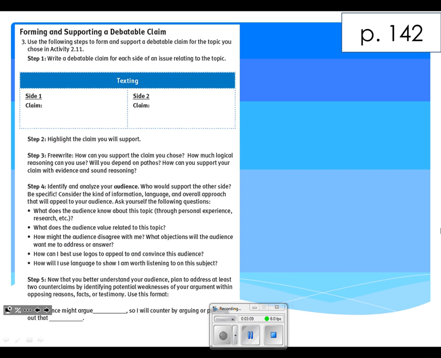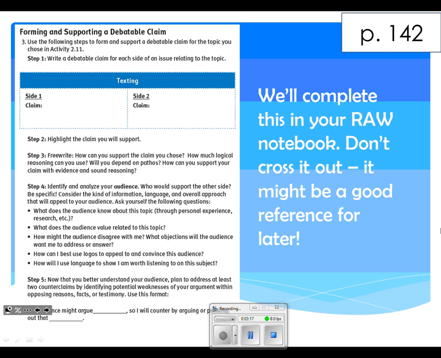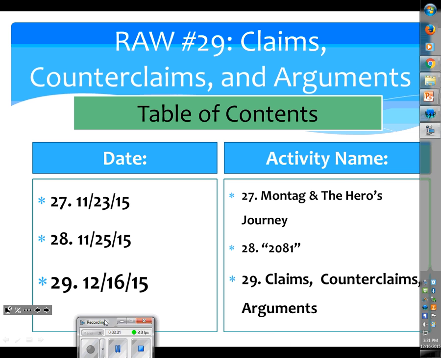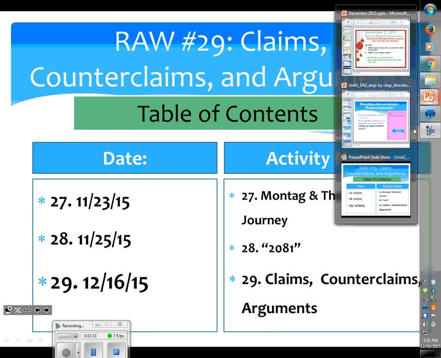All right, now on page 142, just go ahead and turn your page here. You're going to see this huge spread and layout of what we're going to be doing next. Now, we're not going to be writing in our Springboard. Instead, we're going to be writing in our raw notebook. Don't cross any of this out, but keep page 142 out. I want you to pull out your raw notebook. Let's go ahead and get our table of contents set up and ready to go.